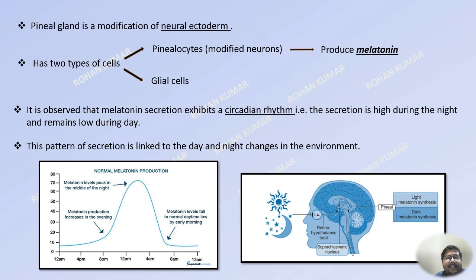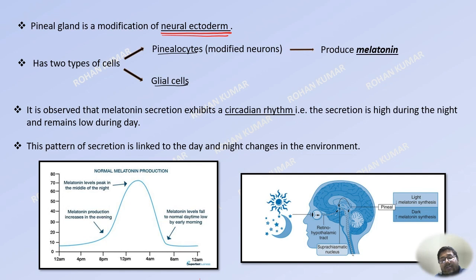Now, the first point says that pineal gland is a modification of the neural ectoderm. We already know that it is a modification of the neural ectoderm. Then we have to study about the kinds of cells that are found in the pineal gland. So in the pineal gland, there are two types of cells. There are cells called pinealocytes, and then there are glial cells.